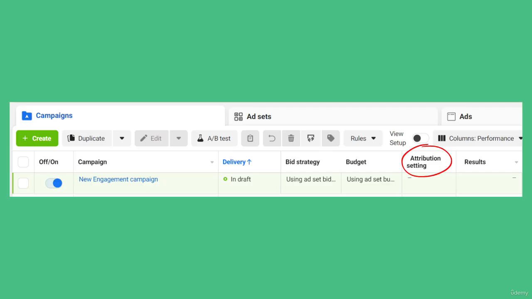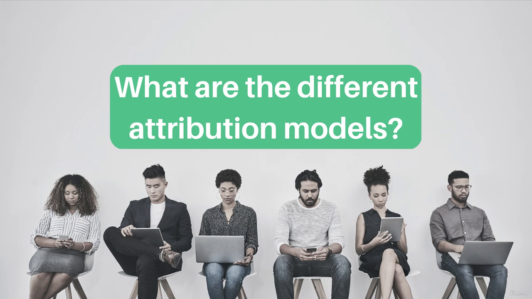You can find the attribution in the Ads Manager, where you see a list of your campaigns. On the right are columns with data and one column with attribution indicators. By default, attribution is set to 7 days after click or 7 days after viewing. If you want to change this parameter, you can do so in the Facebook settings and request the setting of a certain attribution. What are the different attribution models?